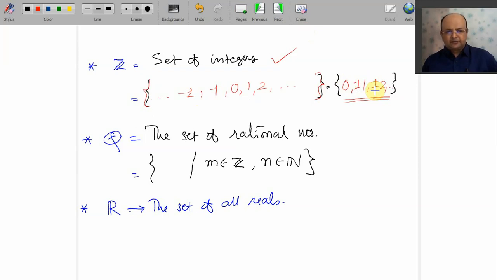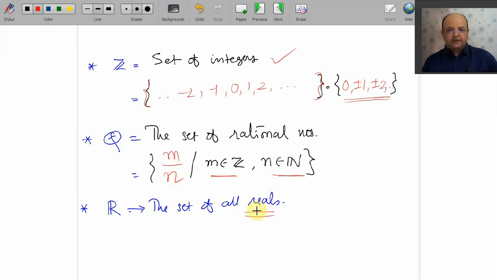My very next question is interesting. What is set of rational numbers? You must have the word rational. You must be saying, sir, 3 by 7, 4 by 9. Agreed. But what should be the definition? The definition is set of rational numbers matlab m upon n, where m is integer and your n is positive integer. 5 by 7, 3 by 2, 7 by 9, 100 by 2000, 20, vagera vagera. These all are rational numbers.